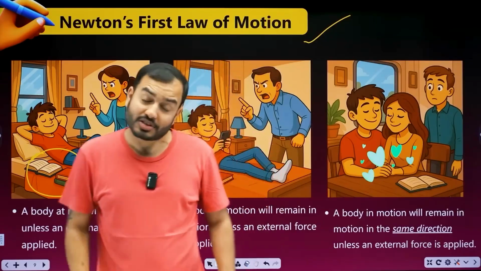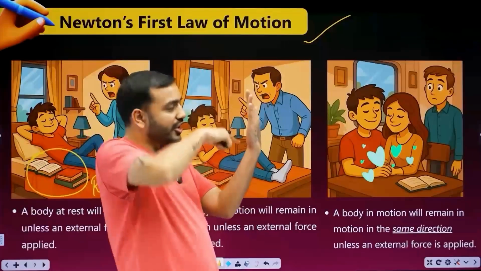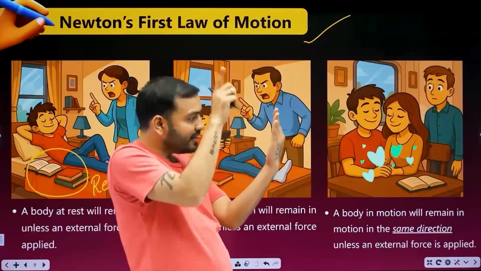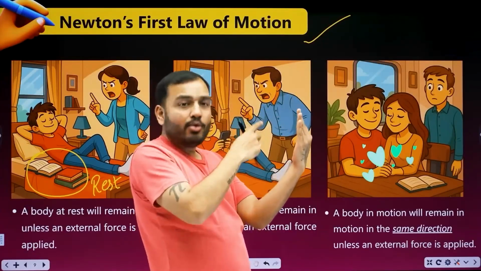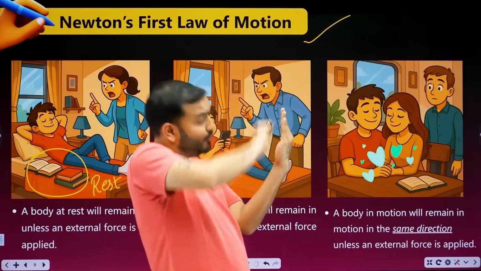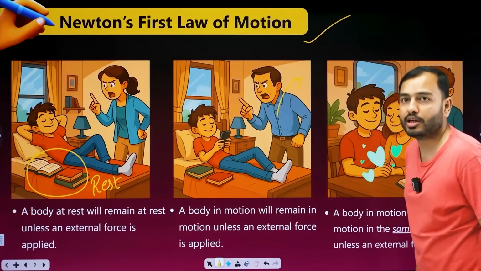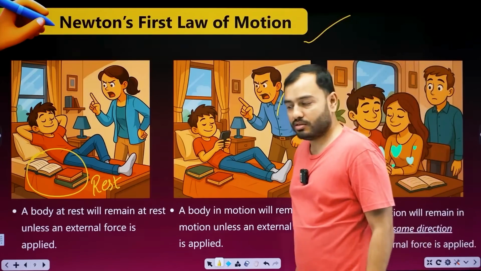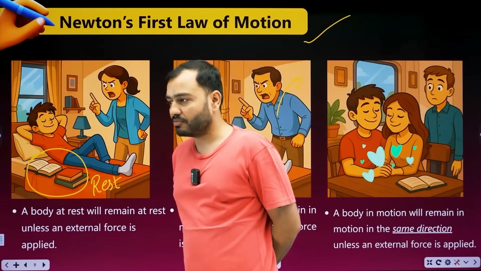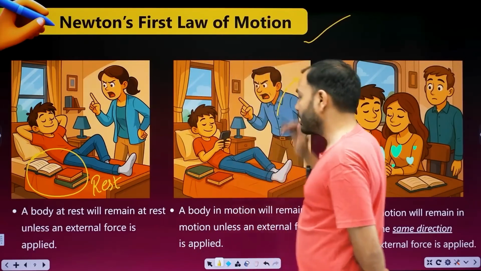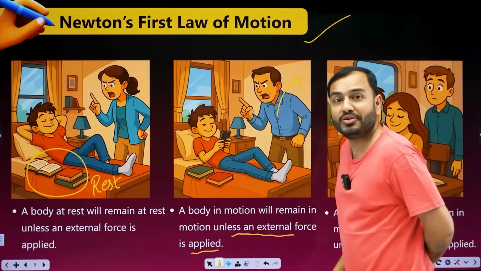Now look at the second one. Imagine you're sitting and scrolling, watching shorts on YouTube one by one. What's happening? Motion is happening. A body in motion will remain in motion with the same speed, the reels keep playing, until and unless an external force is applied. What is that? An external force. You don't understand anything, always on your phone, you will become nothing by this, look at Gupta ji's son. A body in motion will remain in motion unless an external force is applied.